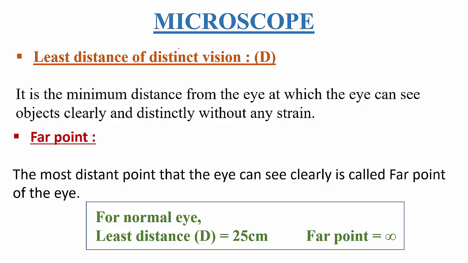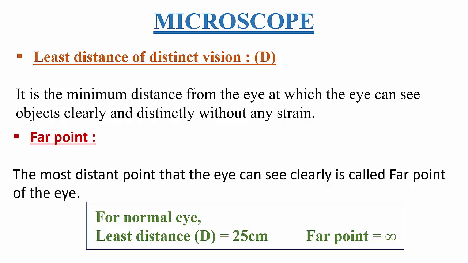So before going to study about simple microscope, first we have to know these two terms, that is least distance of distinct vision and far point. So what is this least distance? Least means nearer or very small distance for the normal eye. Remember, for the human normal eye, we can see the objects very clearly without any strain only up to 25 centimeter.